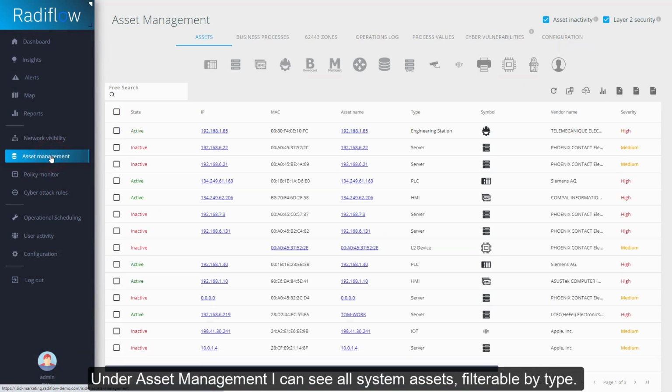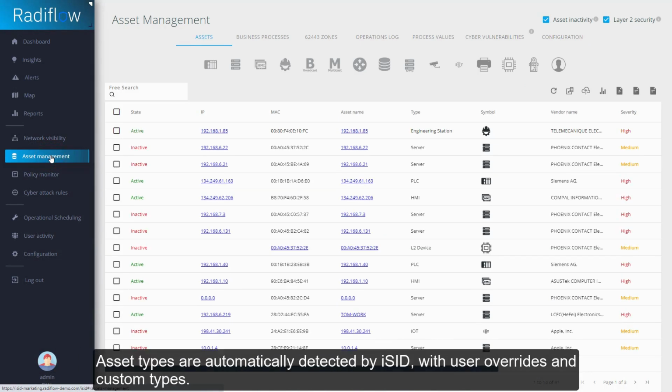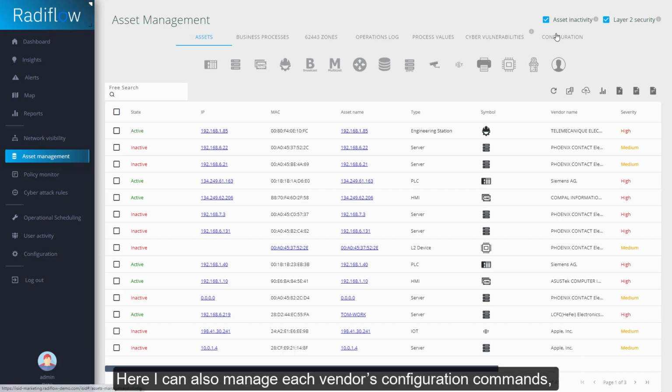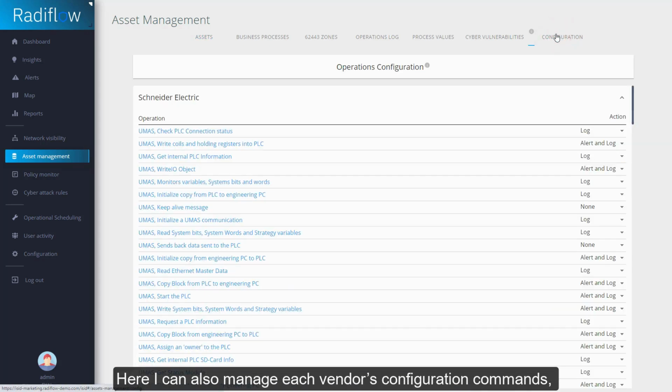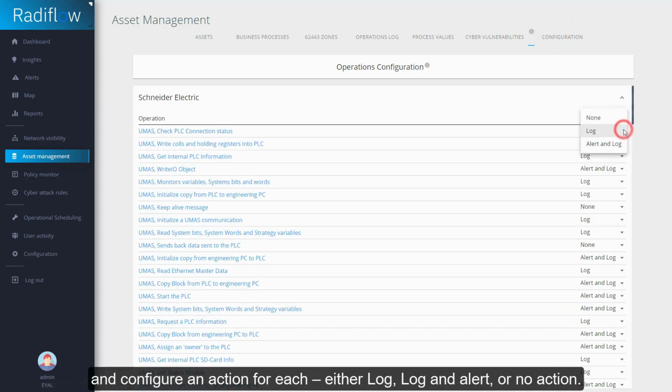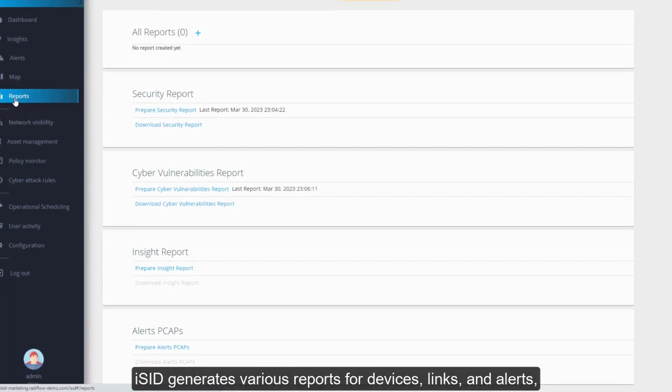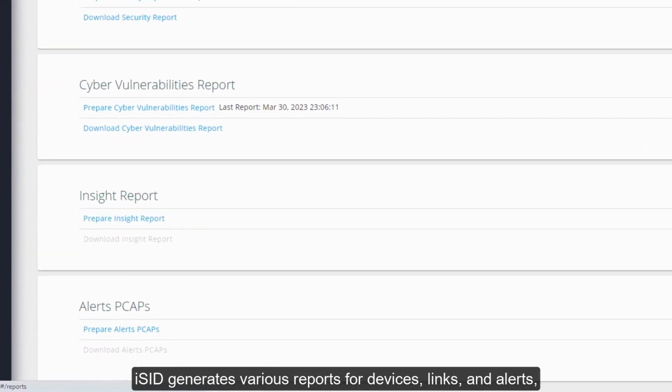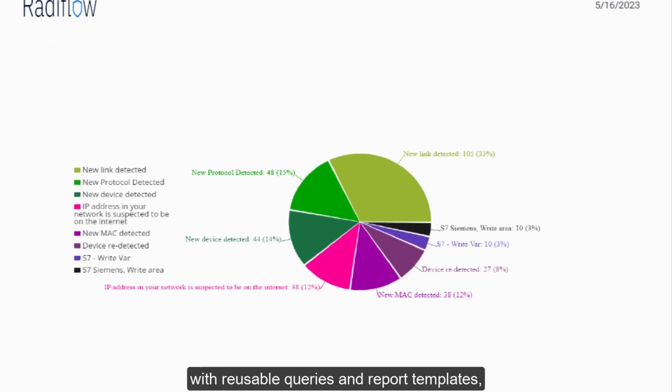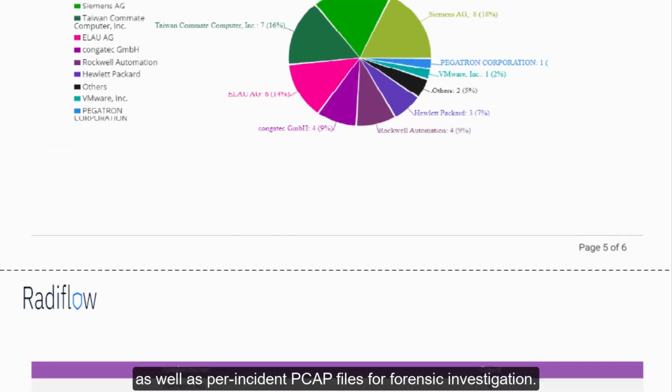Under Asset Management, I can see all system assets, filterable by type. Asset types are automatically detected by iSID, with user overrides and custom types. Here I can also manage each vendor's configuration commands, and configure an action for each, either log and alert, or no action. iSID generates various reports for devices, links, and alerts, with reusable queries and report templates, as well as per-incident PCAP files for forensic investigation.